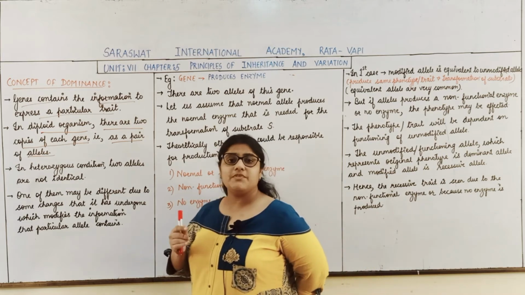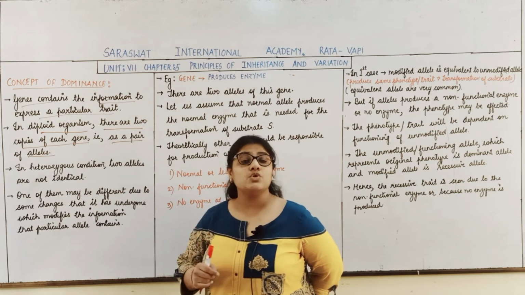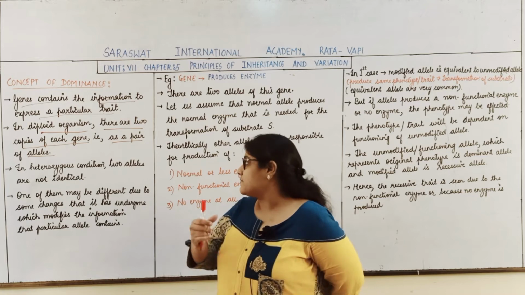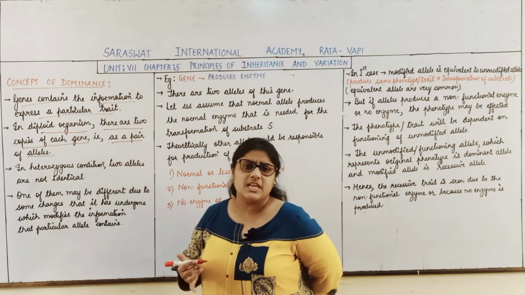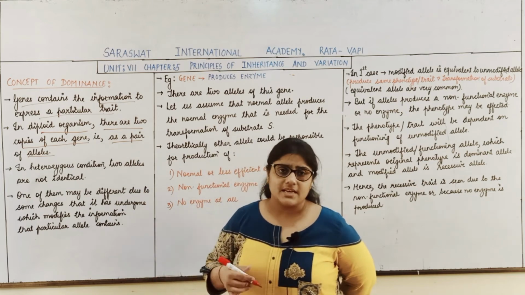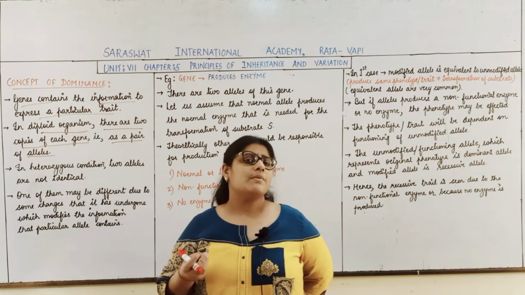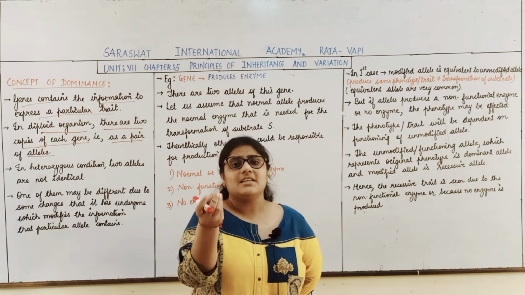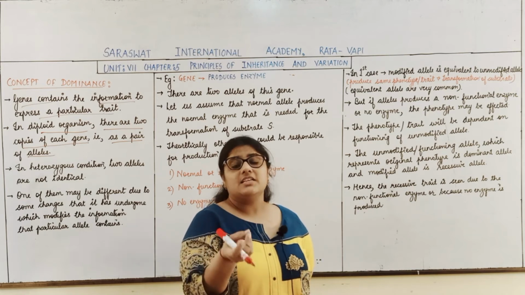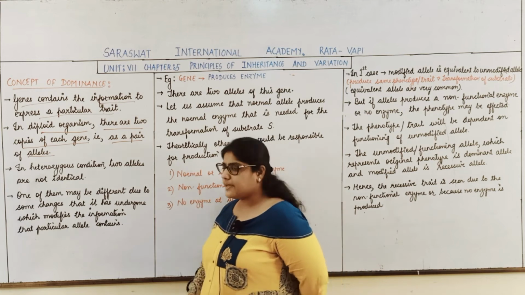We have seen, suppose tall height is represented by capital T or by capital T small t. So for height as a character, it has two genes which are called alleles.